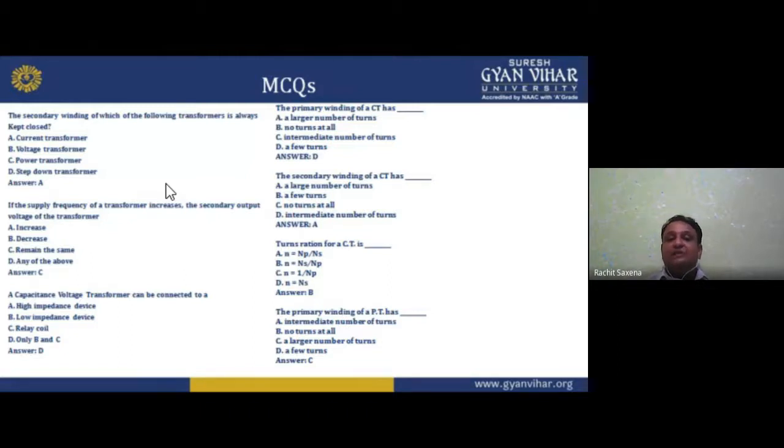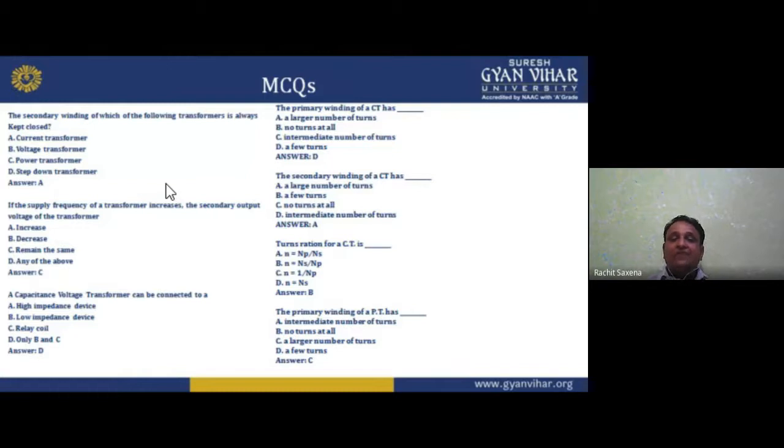The secondary winding of a CT has a large number of turns, a few turns, no turns at all, or intermediate number of turns. So secondary winding of a CT, being a step up transformer, has a large number of turns. So option is A. The turn ratio for a CT is NP by NS, NS by NP, 1 by NP, or N equals NS. So option is B, that is NS by NP we have.